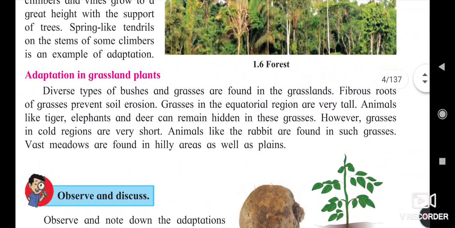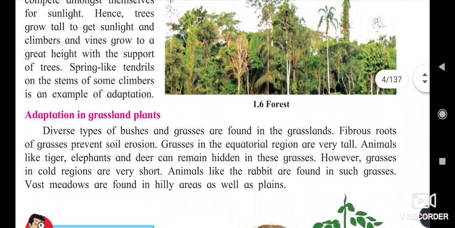Adaptation in grassland plants. In the grassland we also find a lot of grasses, the tall grasses, and the fibrous roots of the grasses prevent soil erosion.